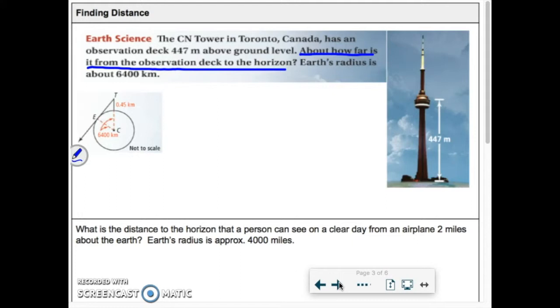Alright, so here's what I know. Here's the surface of the Earth. This is how tall the tower is, this blue point. That's the tower sticking above the surface of the Earth. Okay?